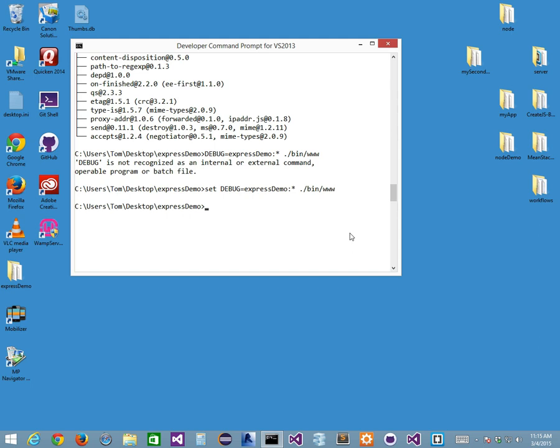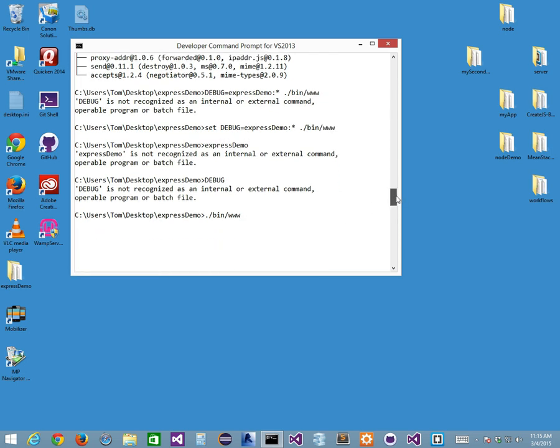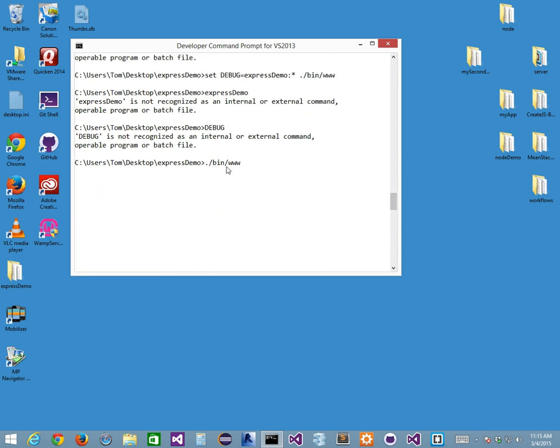So if I type in there Express demo and press enter, that doesn't recognize. If I put debug and enter, that's not recognized, right? I can't do it that way. But what I really need to do for Windows users is .bin/www. Well, we can change this later on. But for now, leave it the way it is. This generator needs this to kick off.